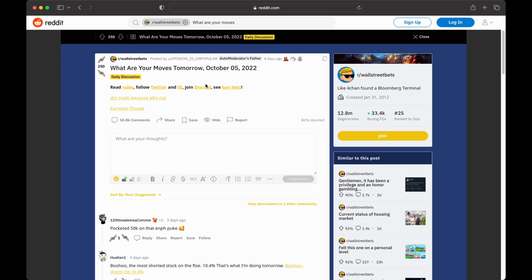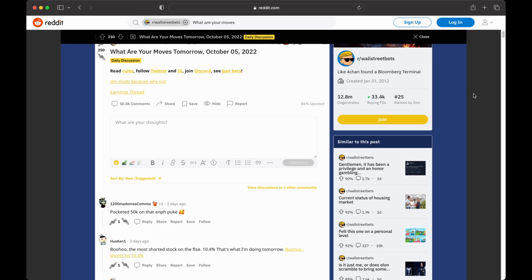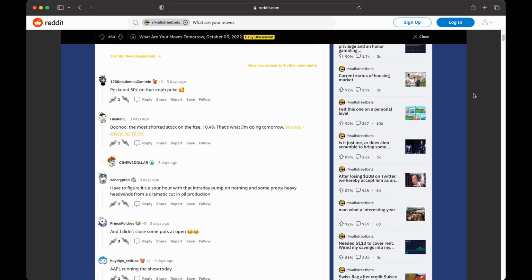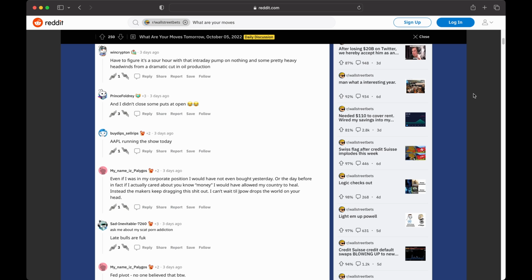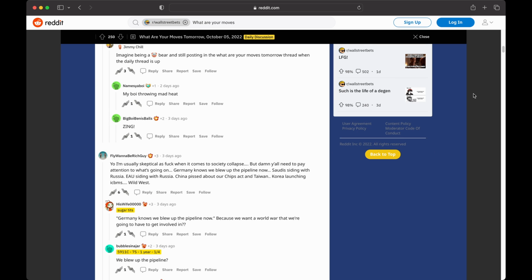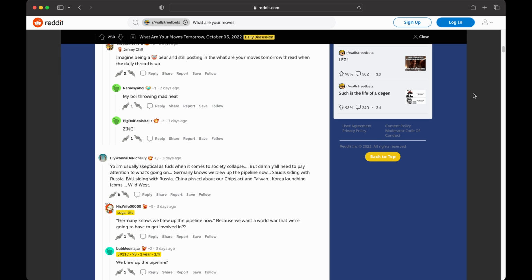And the frequency at which these threads are posted means that the sentiment towards a certain ticker could change day over day, and that would all be reflected in the current "What are your moves" thread. So what we need to do is write some code that always pulls the most recent "What are your moves" thread so that we can analyze the comments that are posted in it.